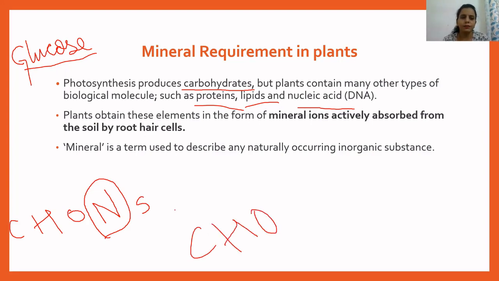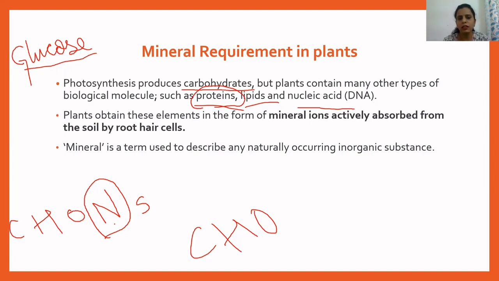And apart from this, the carbohydrate itself has carbon, hydrogen, and oxygen in it. So in order to synthesize protein, for example, if a plant has to synthesize protein, plants need these elements, that is carbon, hydrogen, oxygen, nitrogen, sulfur, etc.